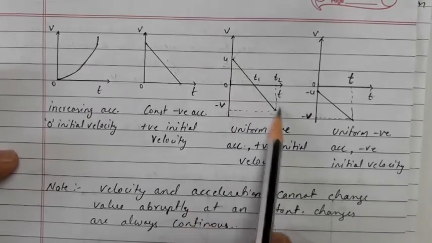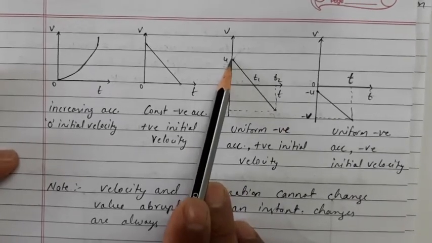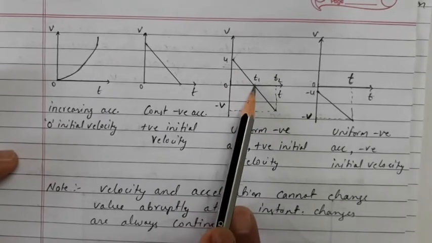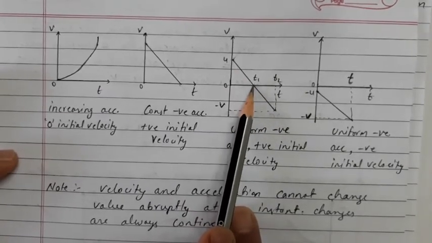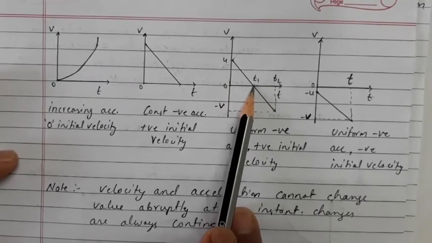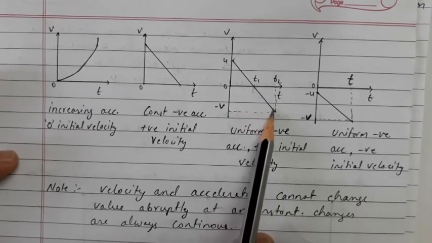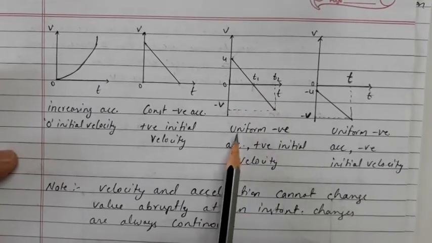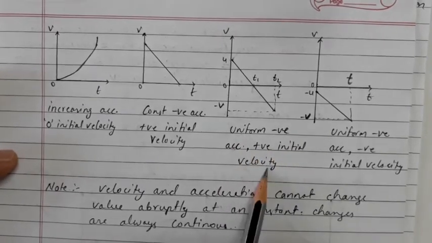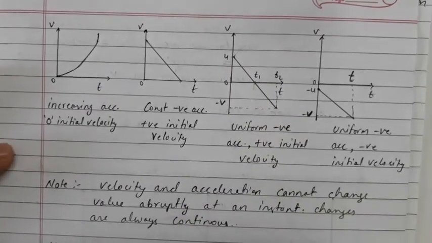So this type of graph shows some initial velocity and a negative acceleration because the graph is coming down. Look here, the velocity becomes 0, then after passing that time the velocity is in the opposite direction. So this graph can be considered a uniform negative acceleration with positive initial velocity.